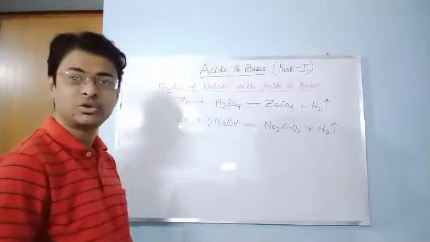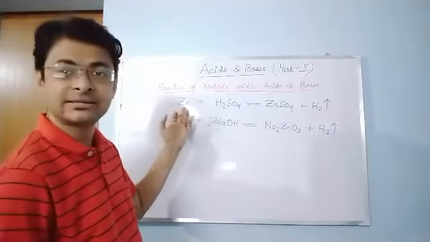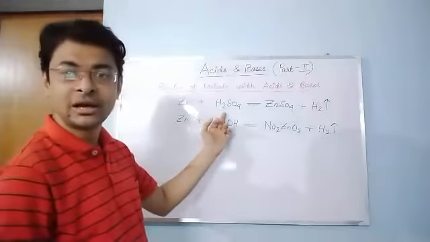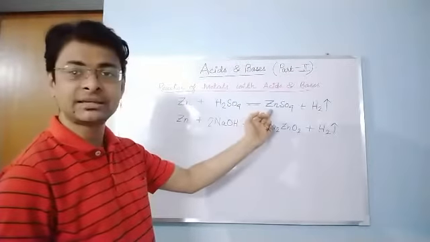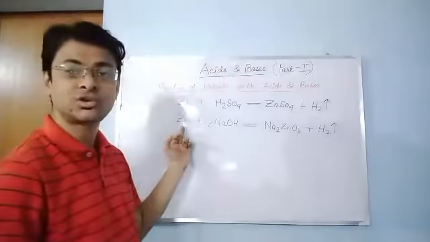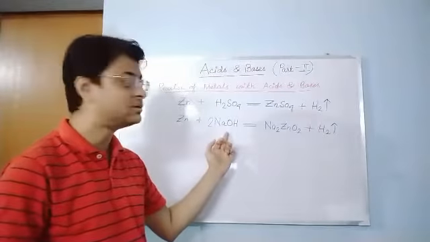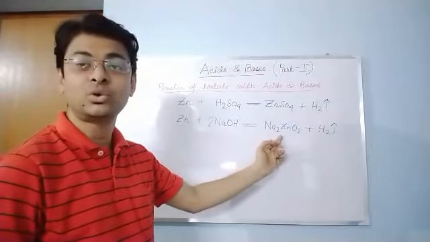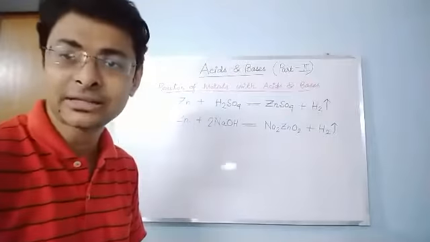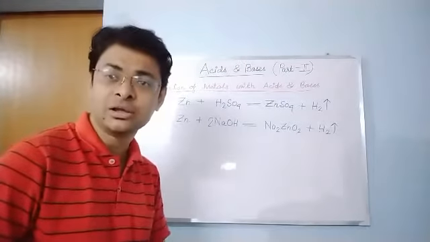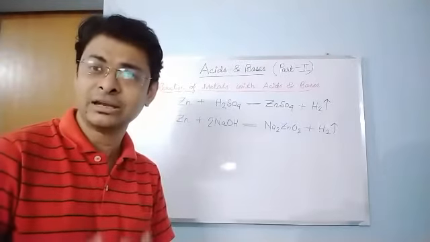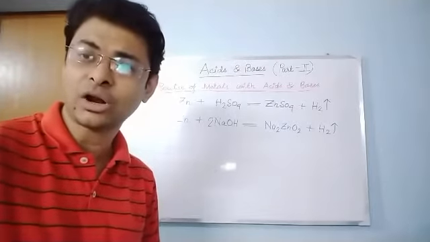So you see, I have taken the example of zinc. Zinc is a metal. This zinc reacts with H2SO4 to give zinc sulfate and hydrogen gas. And again this zinc reacts with a strong base, NaOH, sodium hydroxide, to give a salt, sodium zincate, and evolves hydrogen gas. Now how do you understand whether a gas is hydrogen or not? Hydrogen gas burns in air with a hissing or a popping sound.